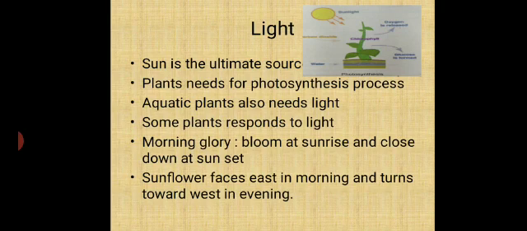Some plants respond only to light, like morning glory. It blooms at sunrise and closes at sunset. The sunflower, in the morning, faces the east from where the sun is rising, and then turns toward the west in the evening.